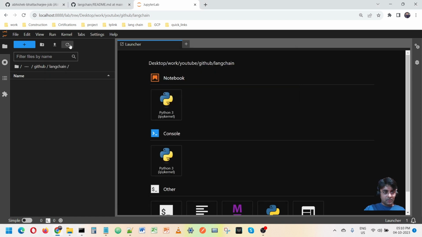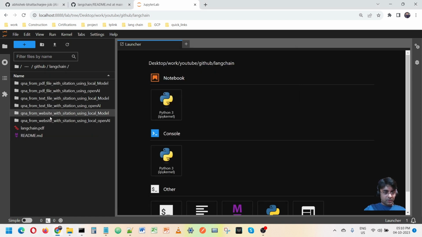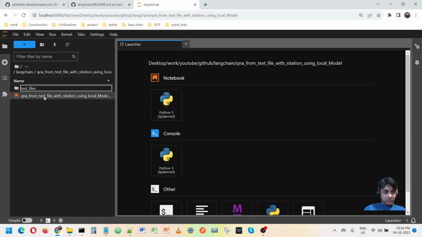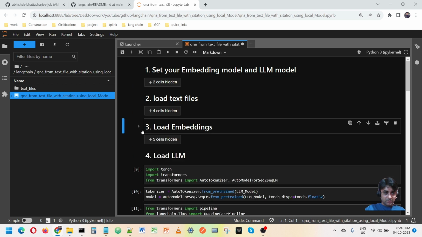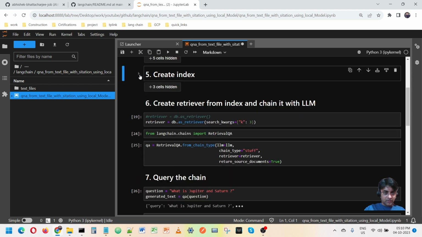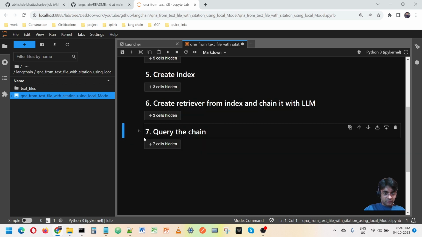Okay, done. We get all the things, but here we need this one. You get only one file where everything is there. Let me minimize everything so that I can tell you what is there first, then I would run it.